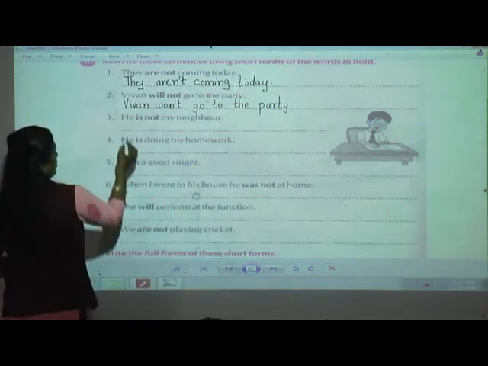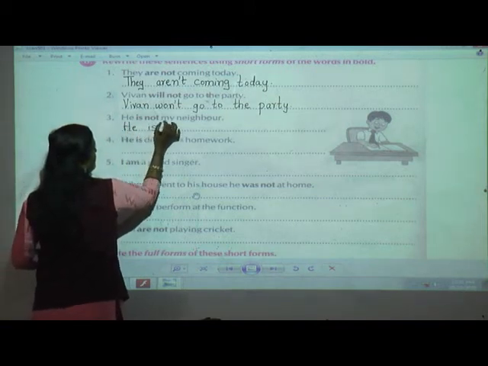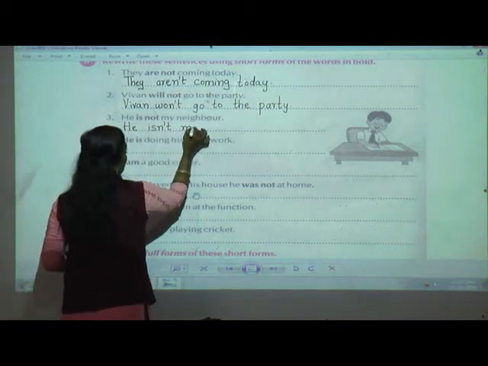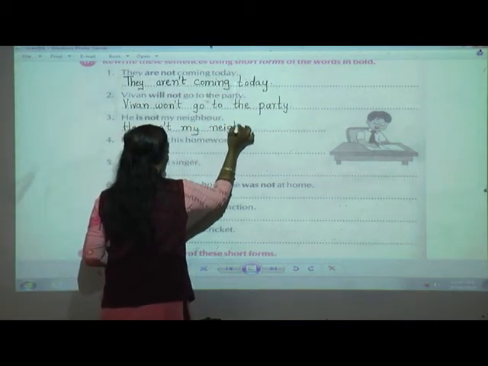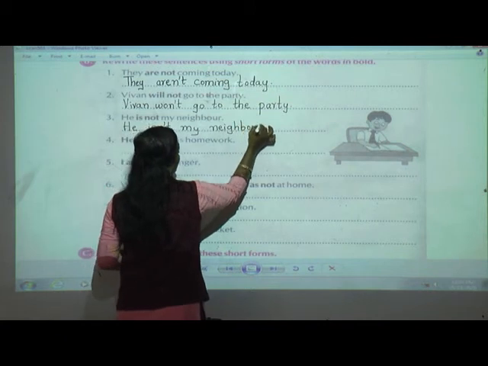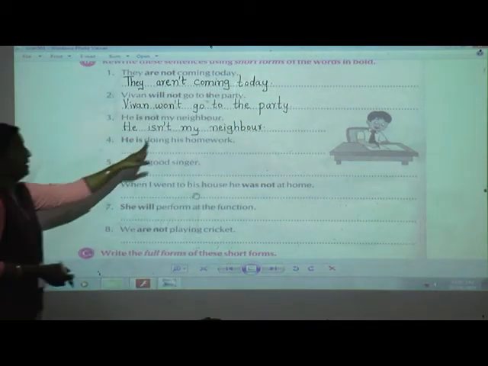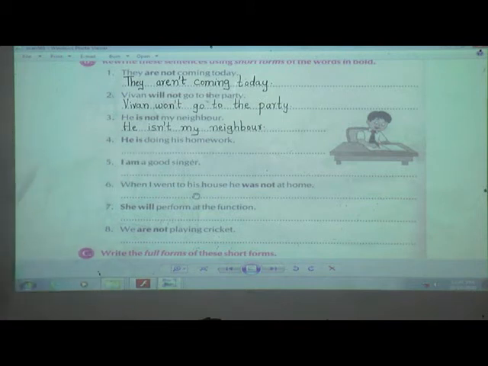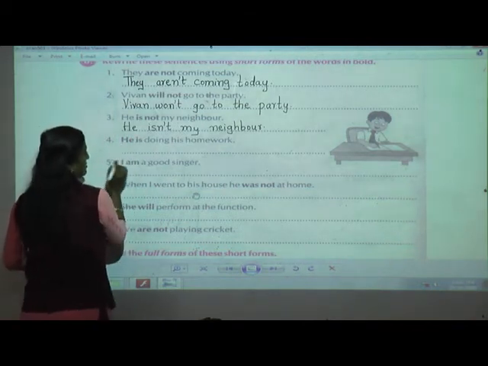Next, he is not my neighbor. He isn't my neighbor. For this, whatever words were given above, learn them, then only you will be able to do it. He is doing his homework. Now here we can see he is a positive sentence.